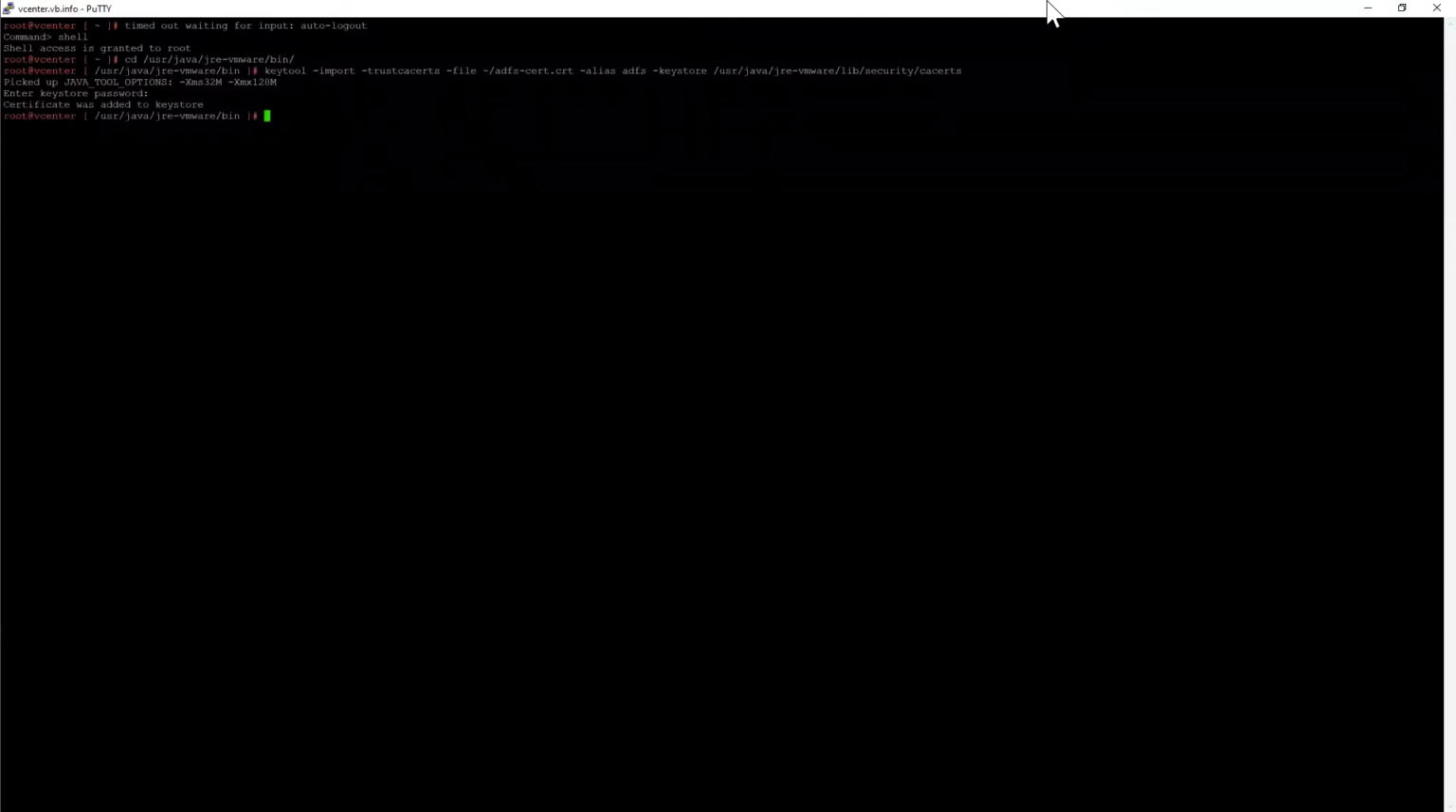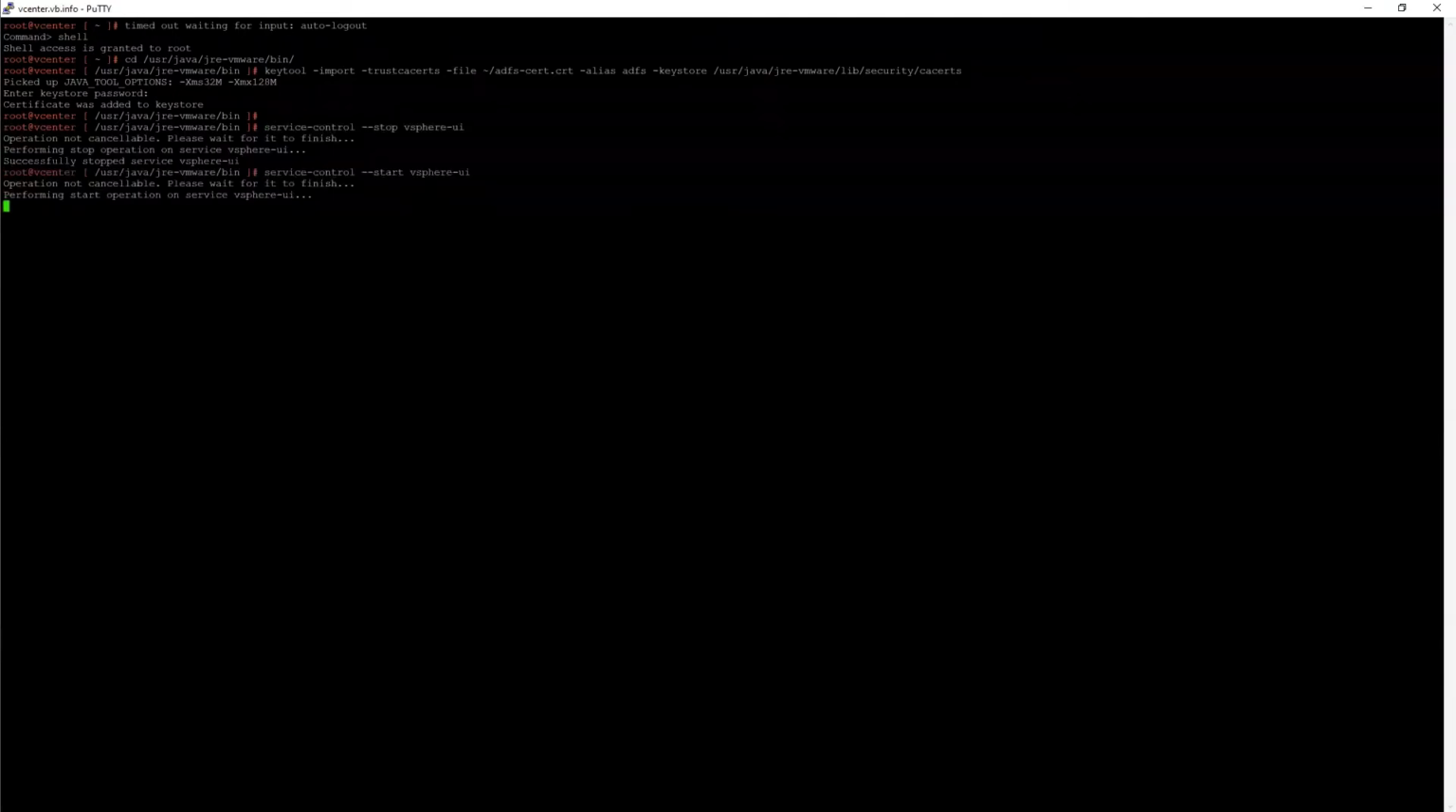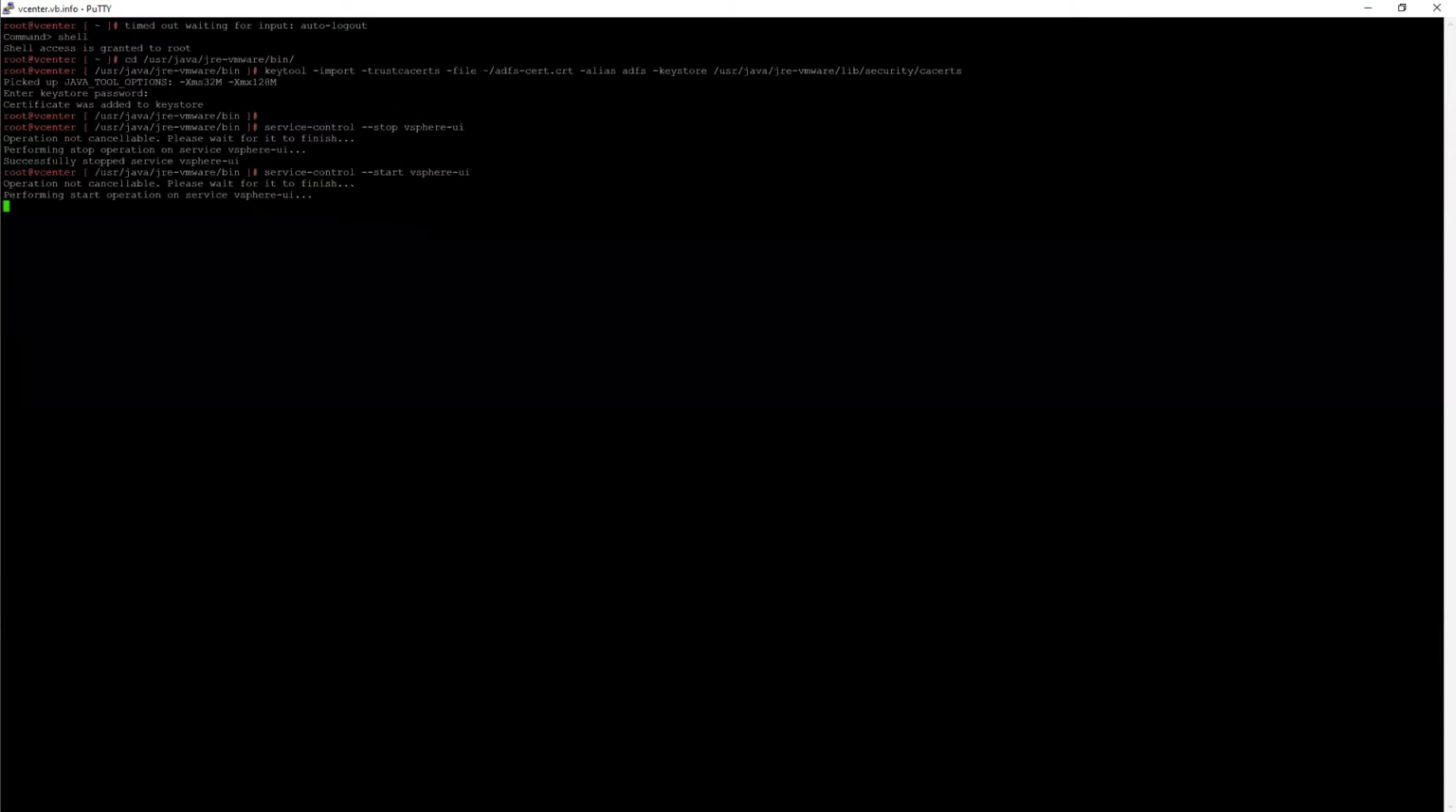But you know, there are some services within VCSA and vCenter that load this key store when the services start. So we need to restart a couple things. So let me grab those commands here. So we stop and start the vSphere UI. And then there's a trust management and STSD service that we start here as well.